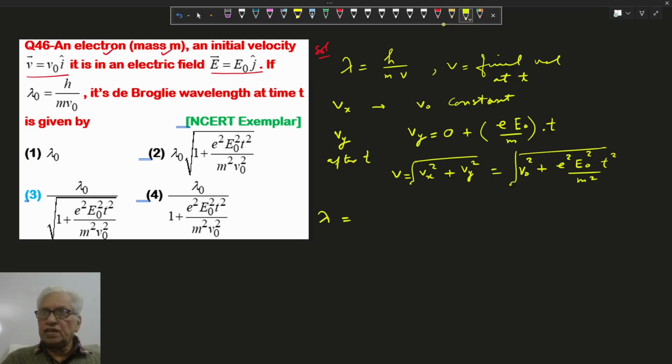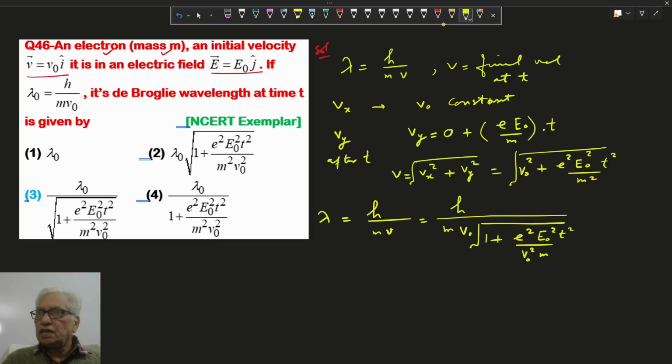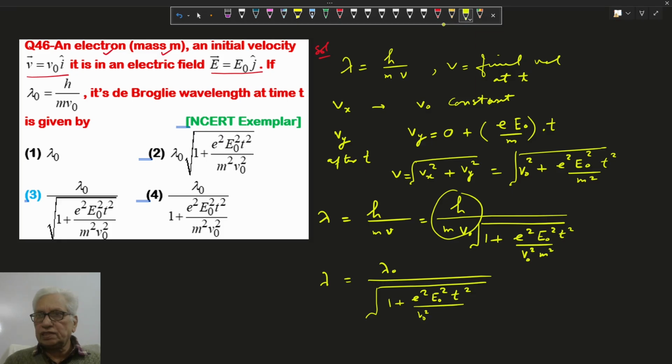So de-Broglie wavelength is h upon mv. If we take V naught common outside, with e square E naught square t square upon m square V naught square inside. What is lambda naught initially? So lambda will be lambda naught upon root of 1 plus e square E naught square t square upon m square V naught square. So option 3 is correct.